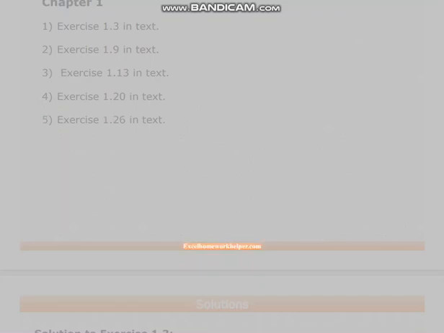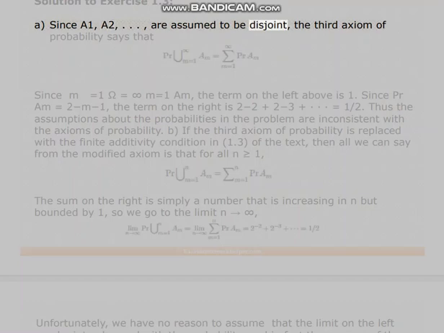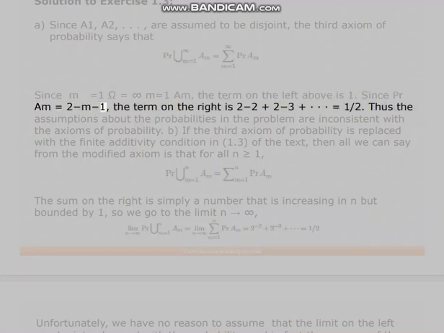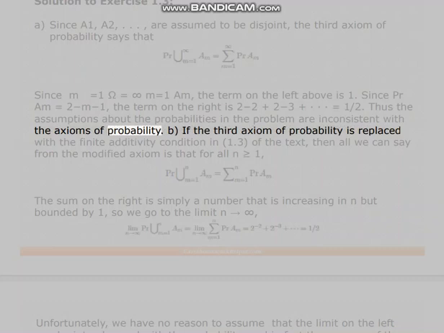Solution to exercise 1.3. A. Since A1 and A2 are assumed to be disjoint, the third axiom of probability says that since the sum from m equals 1 to infinity of the probabilities, the term on the left above is 1. Since P(A_m) equals 2^-m, the term on the right is 1/2 + 1/4 + 1/8 + ... equals 1/2. Thus the assumptions about the probabilities in the problem are inconsistent with the axioms of probability.